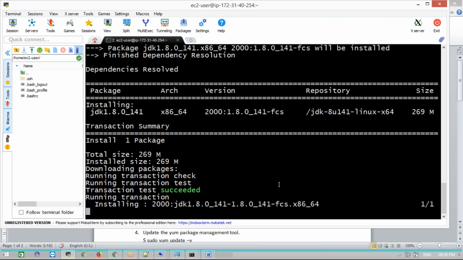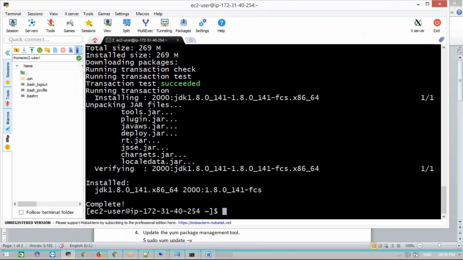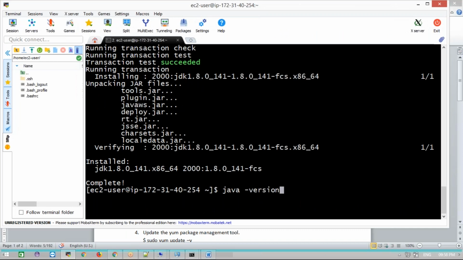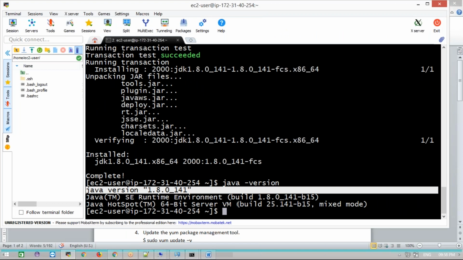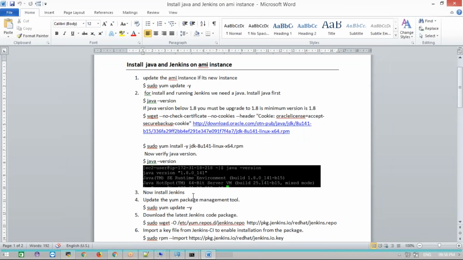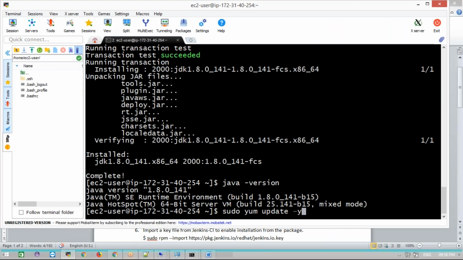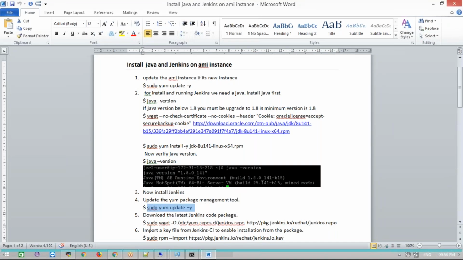Once it is installed successfully, now I'm installing JDK 1.8. Now check the Java version. Now my 1.8 has come. 1.8 is installed. That is done. Now update your system again. If this -y won't work, then use the up to date option.